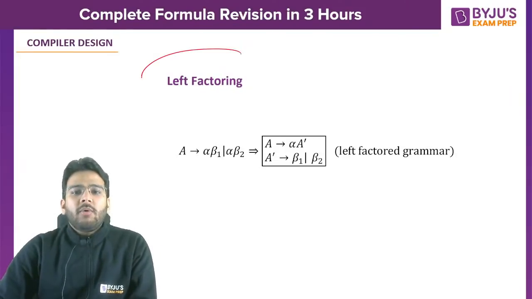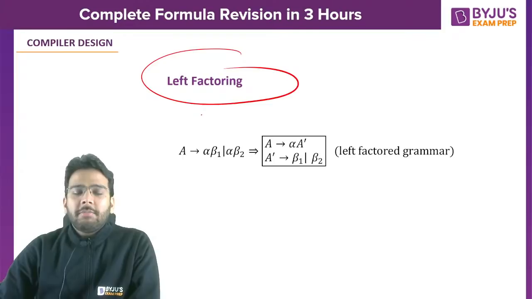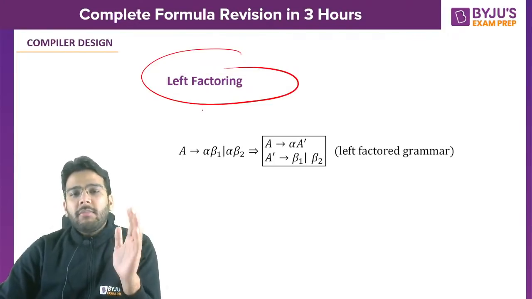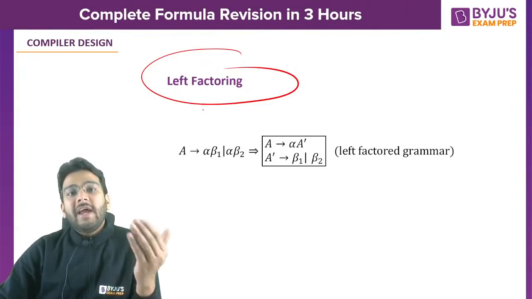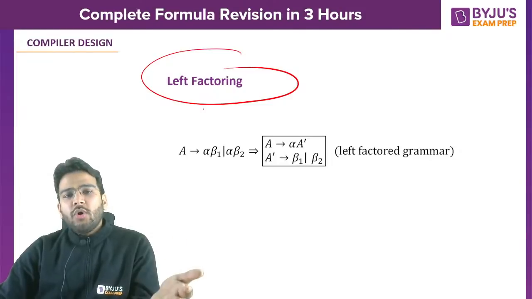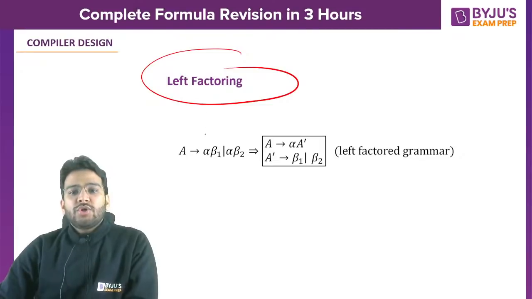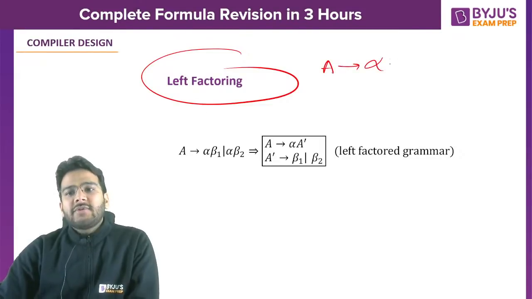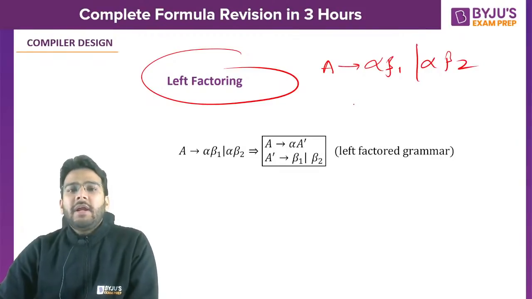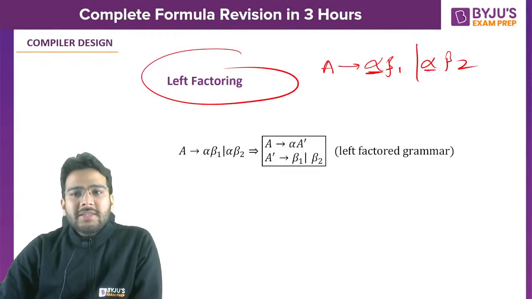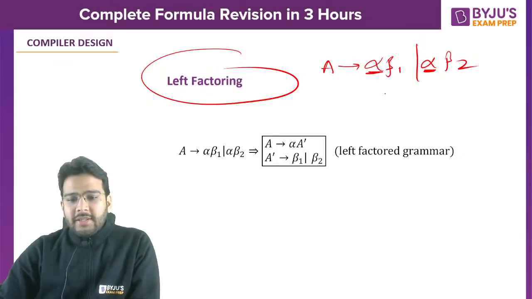Now let's talk about left factoring. That means common prefix problem. If you have common prefix problem, we eliminate that. It is also called elimination of non-determinism present in the grammar. So now if you have A derives alpha beta 1 or alpha beta 2, how can you eliminate the common prefix problem? Here you can see alpha is common.